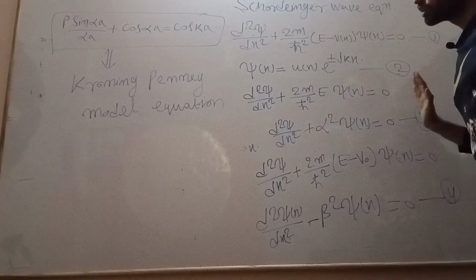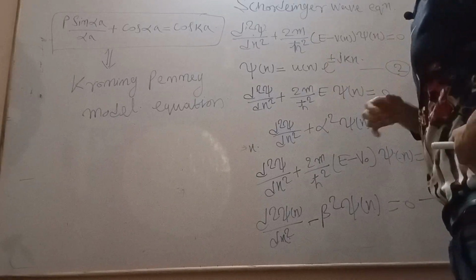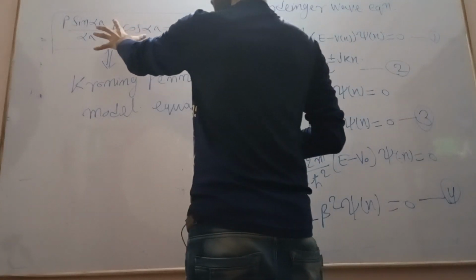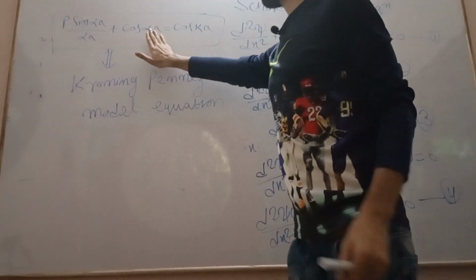Now we will draw the waveform from this Kronig-Penney model equation.